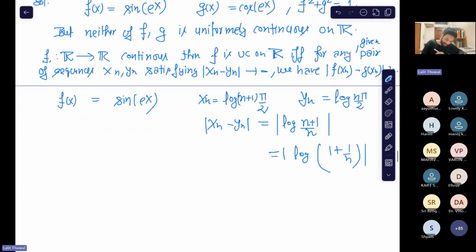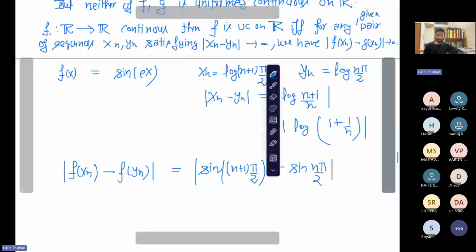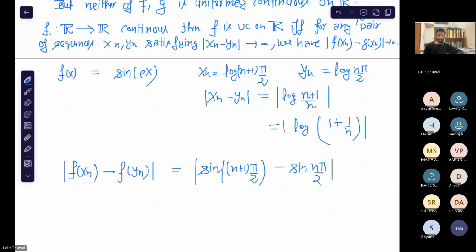Now, but this difference f(x_n) minus f(y_n), you see that this comes out to be sine of (n plus 1) pi by 2 minus sine n pi by 2. You can put the values and see this. So what do you think about this sequence? Does this go to 0? The functional sequence. What do you think?